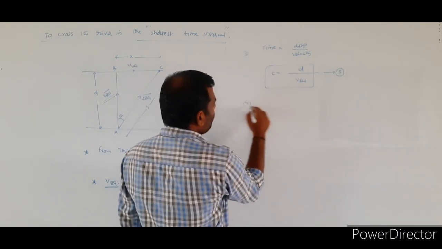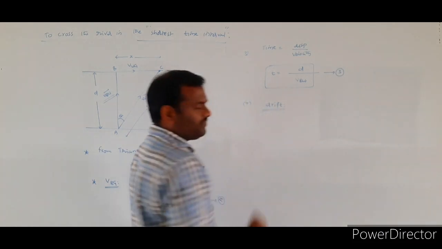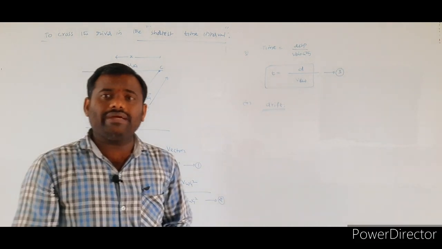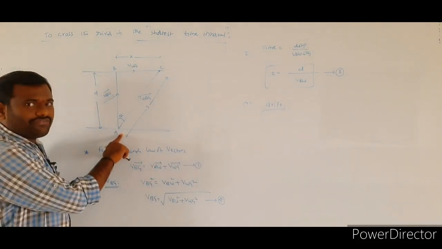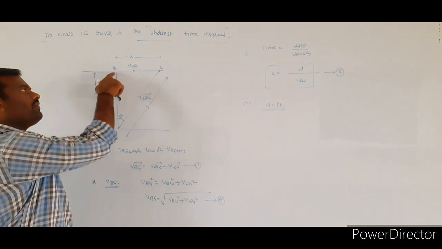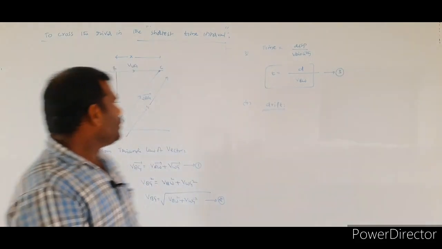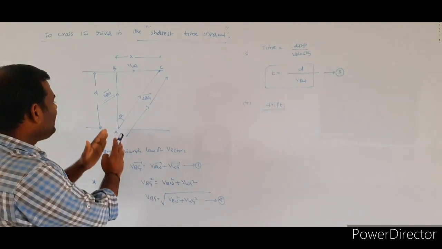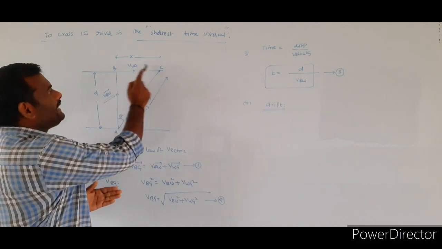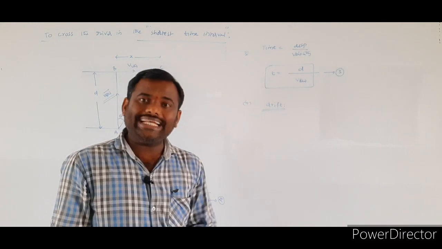Next one. Again we have to calculate the drift. What is meant by drift? Actually the boat will be starting from the point A. It wants to reach the point B only. But due to the flow of the water, instead of reaching the point B, the boat will be reaching the point C.